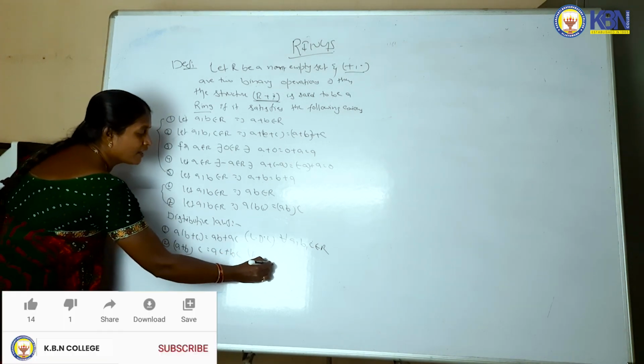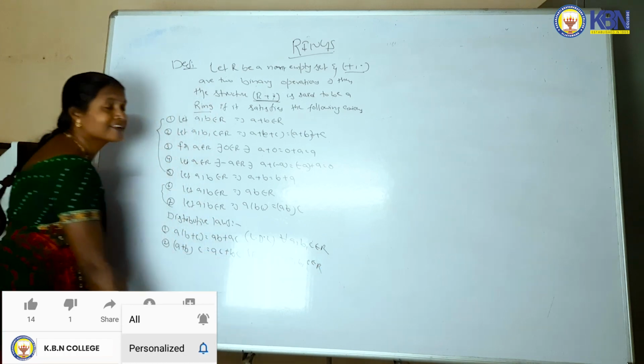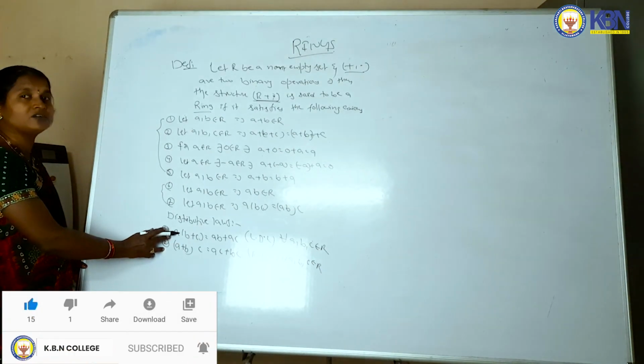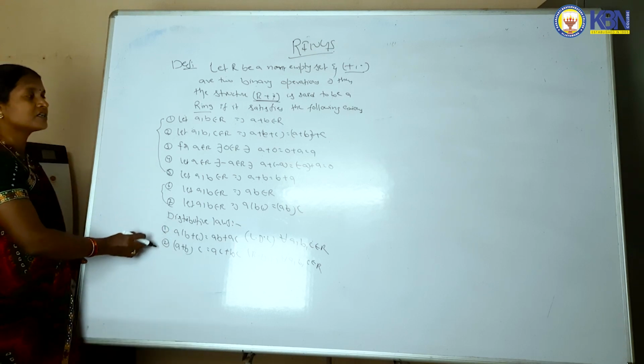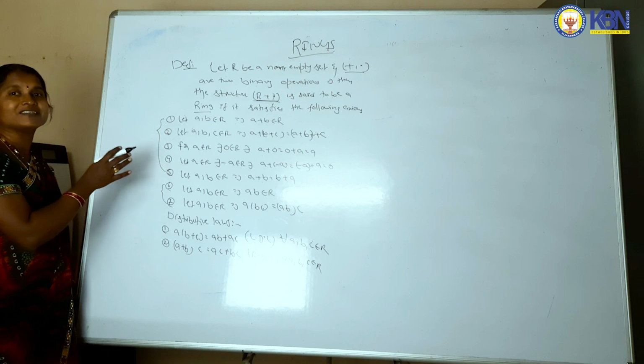This is the right distributive law for all a comma b comma c belongs to R. In this property we use two binary operations, plus and dot. If these 8 axioms are satisfied, then only you can say that R comma plus comma dot is a ring.